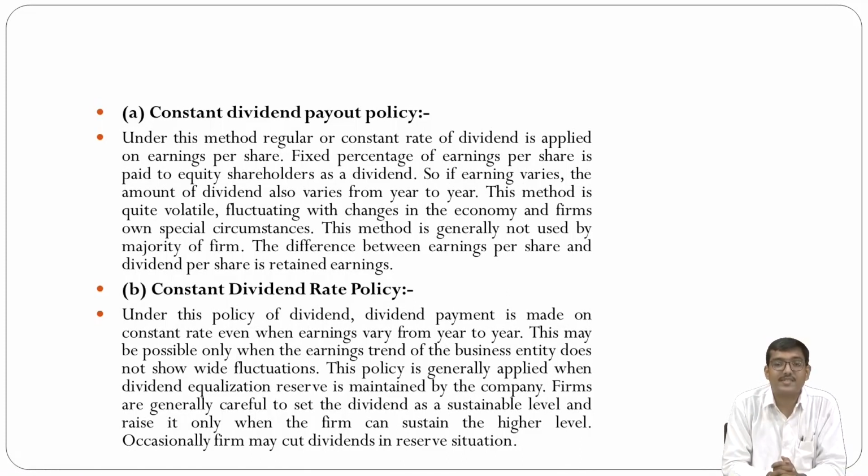This policy is generally applied when a dividend equalization reserve is maintained by the company, and firms are generally careful to set the dividend at a sustainable level and raise it only when the company can sustain the higher level. Occasionally the firm may cut the dividend from its reserve situations.